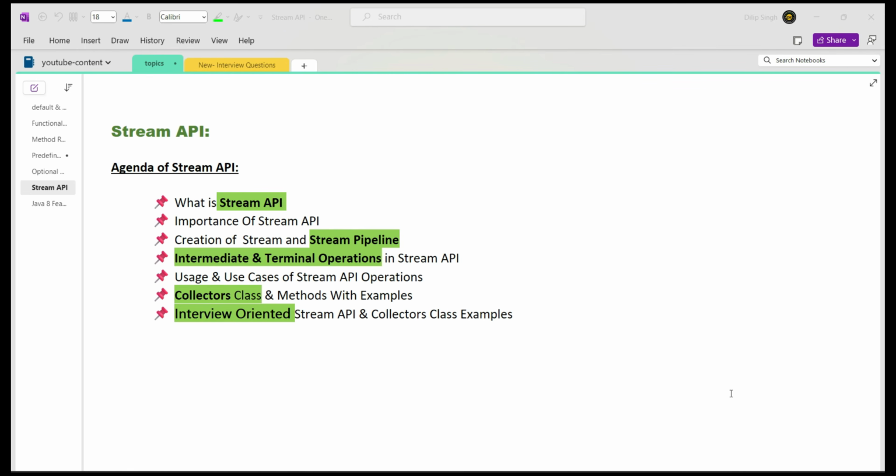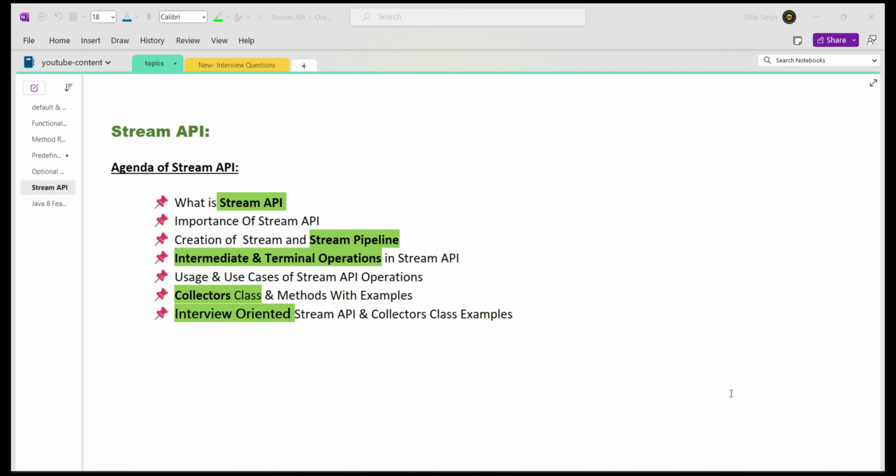Stream API is one of the most important topics with respect to interviews as well as day-to-day real-time application programming. In my projects also, right now we are using Stream API extensively wherever we have some kind of data operations, I mean, we are performing operations on a collection of values.